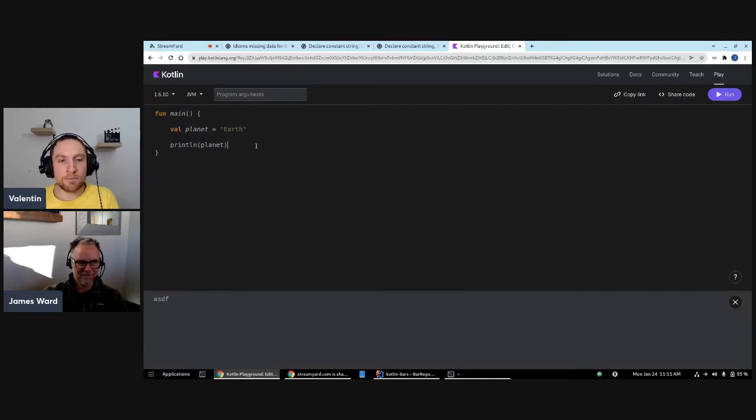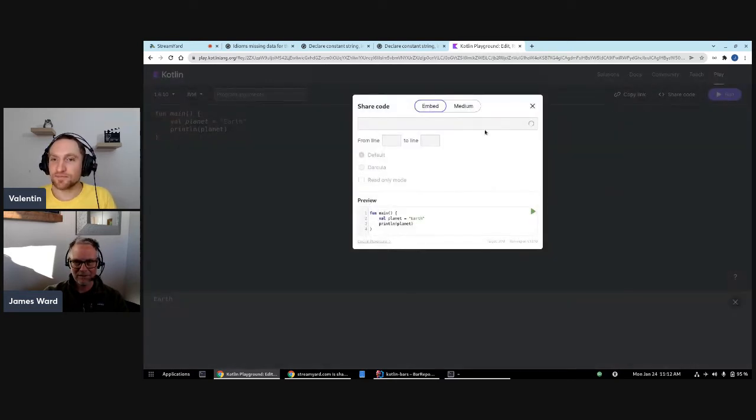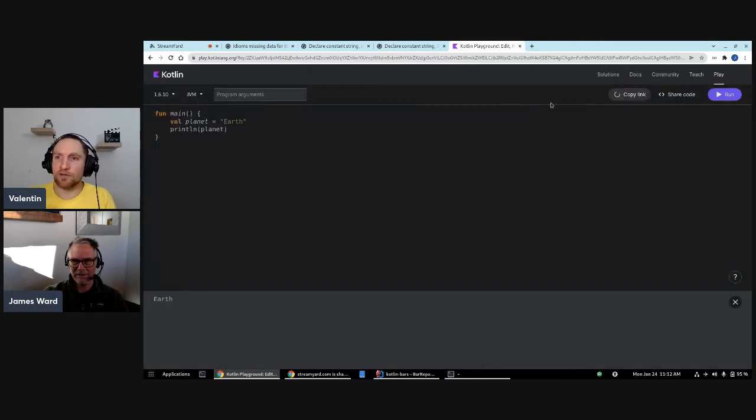Would you leave an empty line just after the fun main, or do you usually start right away? I think it depends. I think maybe for this, because it's short, we just go with that. Okay, let's run it. Earth, that's where we live, indeed. Can we now share the code? Let's find the button to share the code. Copy link is maybe what we're looking for. Copied.